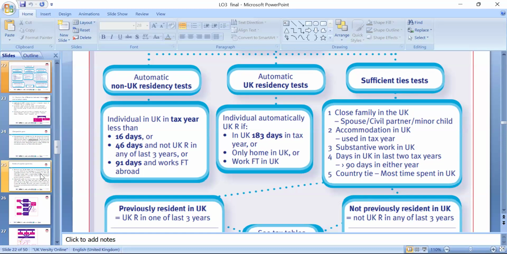Okay, so we can look at the residency rules. An individual in the UK tax year: less than 16 days, 46 days, and not UK resident in any of the last 3 years, or 91 days and working full time abroad. Automatically UK resident tests: 183 days in the UK, or only home in the UK, or working full time in the UK, and sufficient ties. When we have these, we can consider the person liable for tax purposes in the UK.